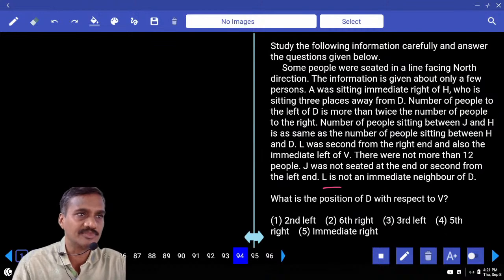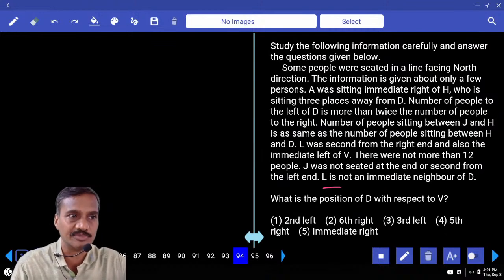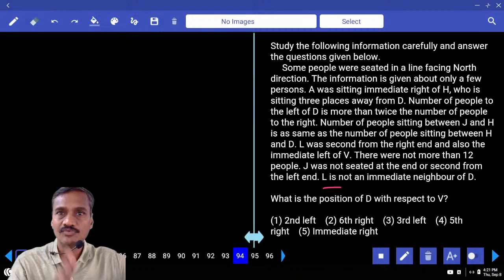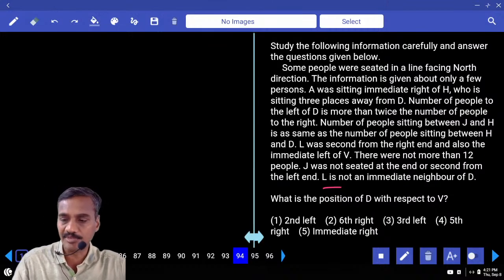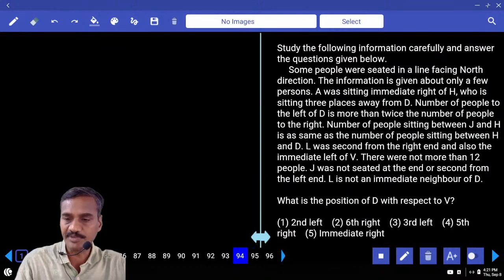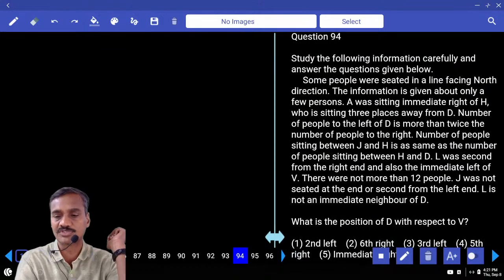Previous set. And this is how you need to compare in your examination, whether it comes under first priority or the second priority. Then coming back to this, some people were seated in a line facing towards north.